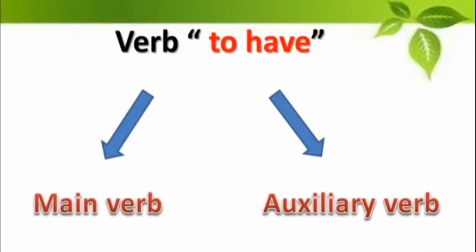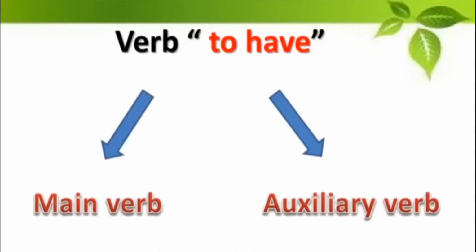So children, the verb have has got two functions, or it can be used in two ways. That is, it can be used as the main verb in a sentence, or it can be used as the auxiliary verb. So it can play two functions in a sentence.